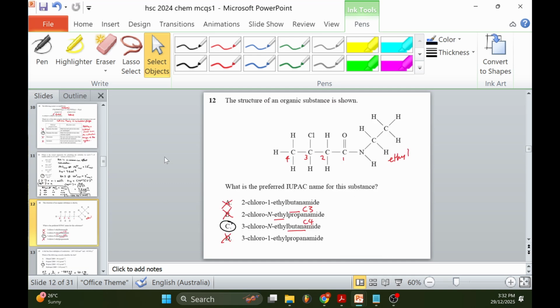12. The structure of an organic substance. What is the preferred IUPAC name for this substance? Very quickly, you should know that it's an N-ethyl something, not a 1-ethyl. The nomenclature goes that you use N and then the next adjacent atom is carbon number 1, 2, 3, and 4. What is attached to N is CH3CH2, which is an ethyl. So using that nomenclature, the only answer is 3-chloro-N-ethylbutanamide, which is C.